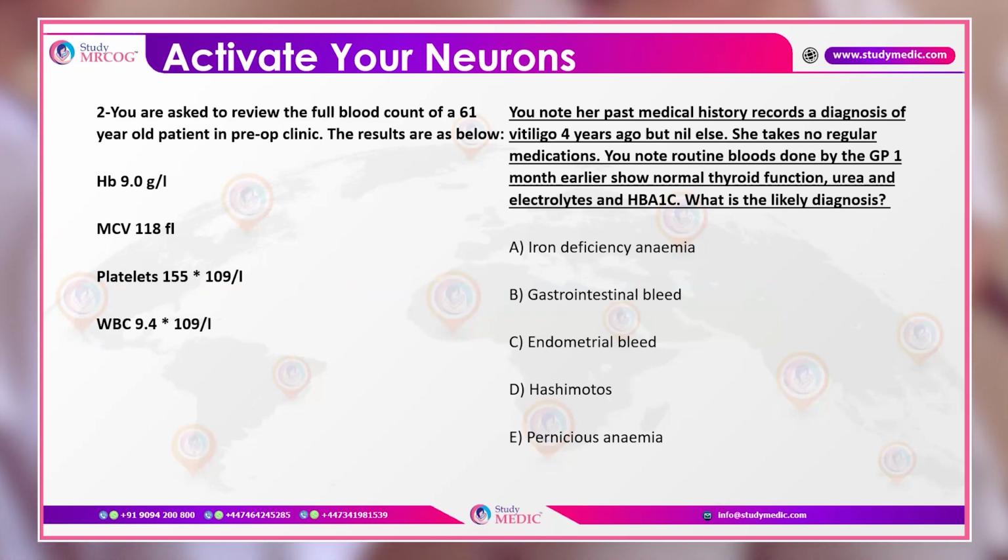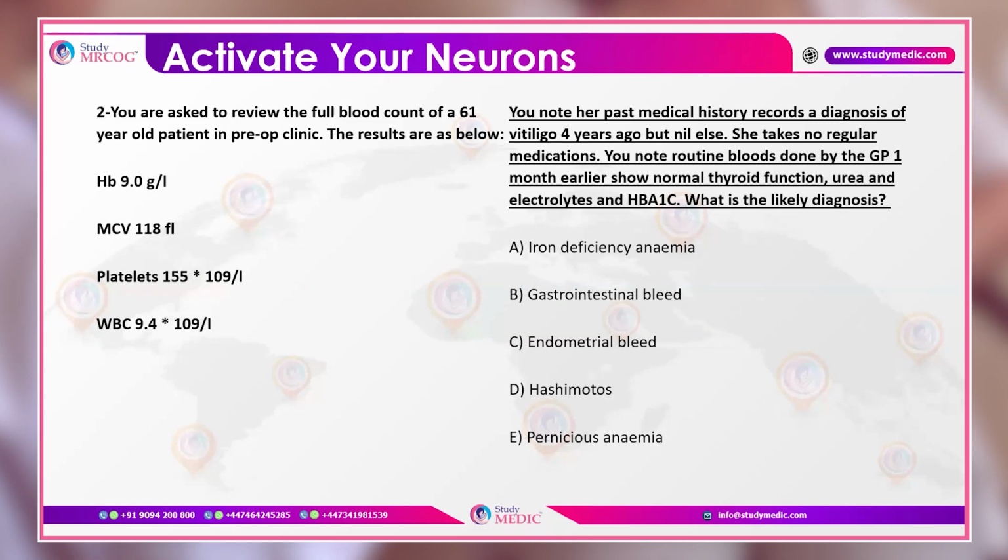MCV won't be raised in cases of iron deficiency anemia, gastrointestinal bleed or endometrial bleed, as these are iron deficiency anemias, and in those anemias MCV would be towards the lower side. Whenever MCV is raised, which is known as megaloblastic anemia, we have to see what can be the reason.